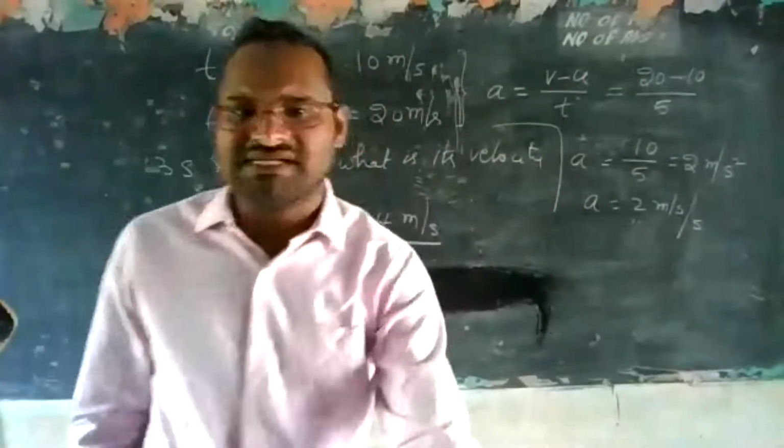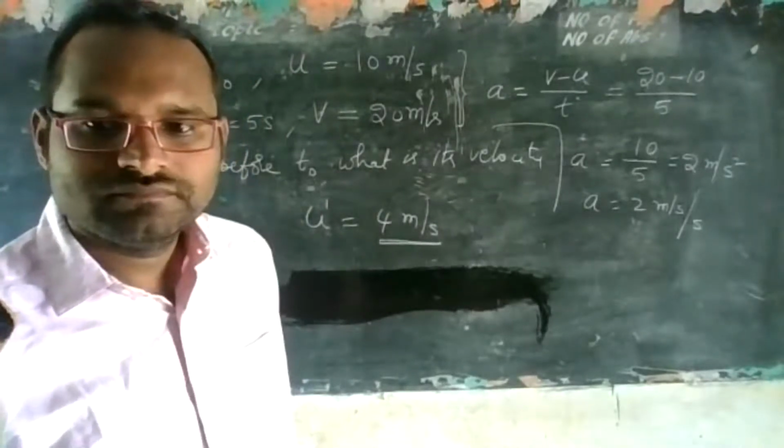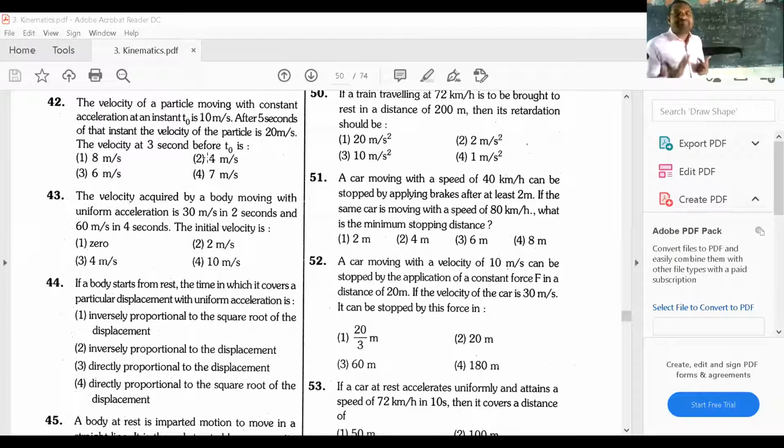I am trying to give you this answer directly. See, I'll share the screen one more time. Yeah, see here, option 2, 4 meter per second, is there. How am I doing this? I got the acceleration from these two data, that is 2 meter per second square. That means 2 meter per second in each second. It means velocity is changing by 2 meters per second in each second. 3 seconds before means 3 times 2, 6 meters per second will be less. 10 minus 6 is 4. So the answer will be 4. Option 2 is the right answer.